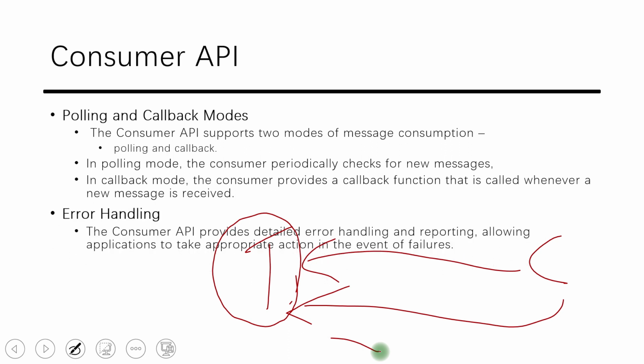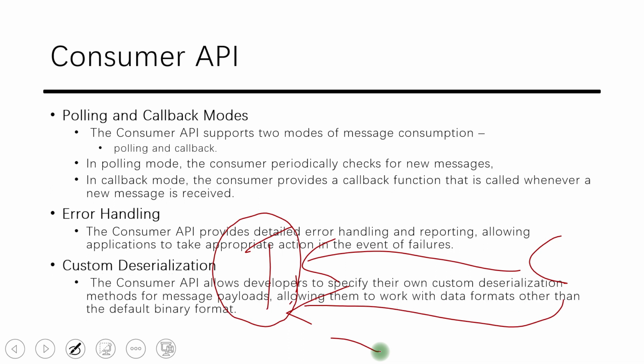Error handling mechanism: if there is an event failure, it is not acknowledged to Kafka, so that when the error is handled at a certain point in time, it can be taken care of. Custom deserialization: the same way we have serialization, we have a deserialization mechanism also. So that covers the consumer and producer side.